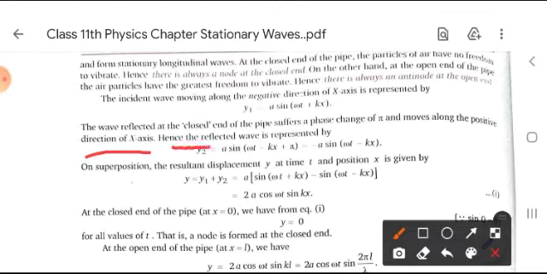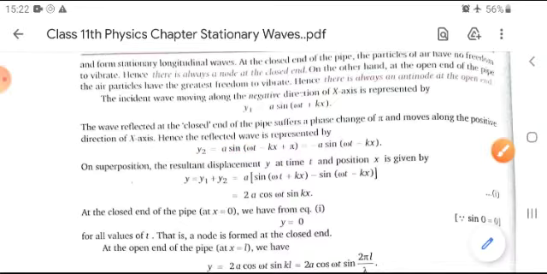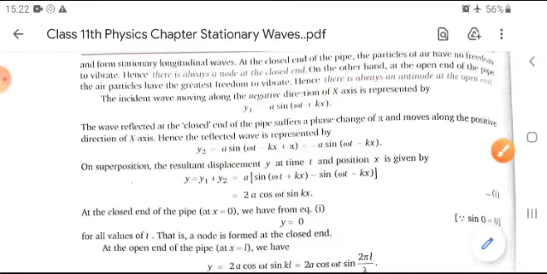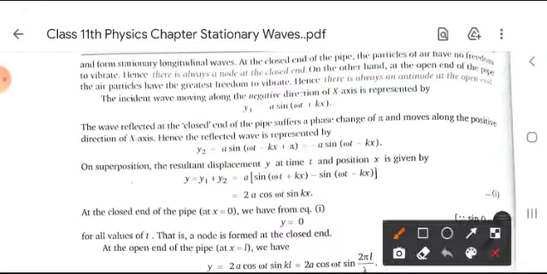Hence the reflected wave is represented by y2 equals a sin(ωt − kx + φ), that is, −a sin(ωt − kx). By using the principle of superposition, the resultant displacement y is equal to y1 plus y2. After calculating, we get y equals 2a cos ωt sin kx.